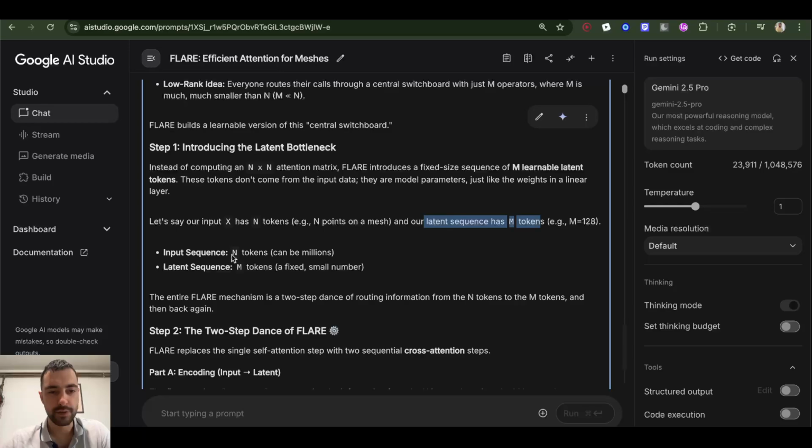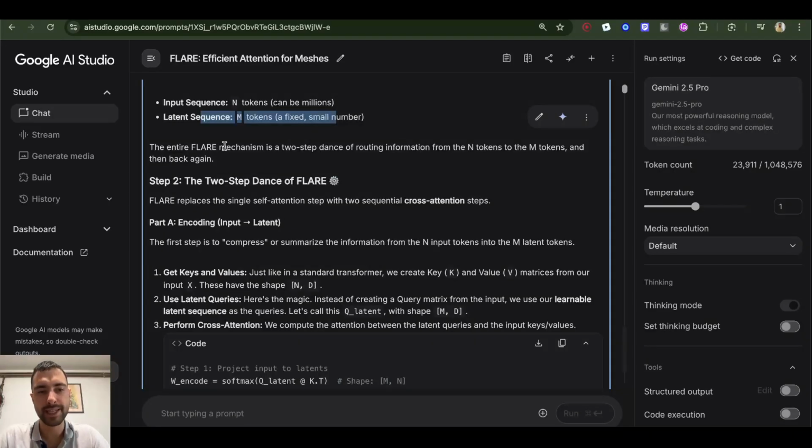So the input sequence of n tokens can be millions, while the latent sequence m is a fixed small number, 128. The entire FLARE mechanism is a two-step dance of routing information from the n tokens to the m tokens and then back again. FLARE replaces the single self-attention step with two sequential cross-attention steps.